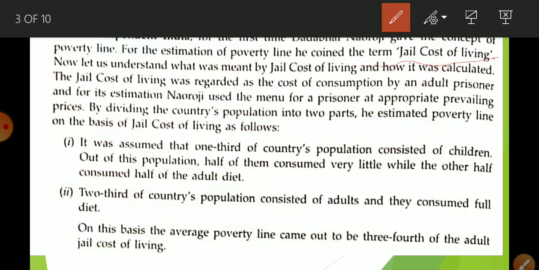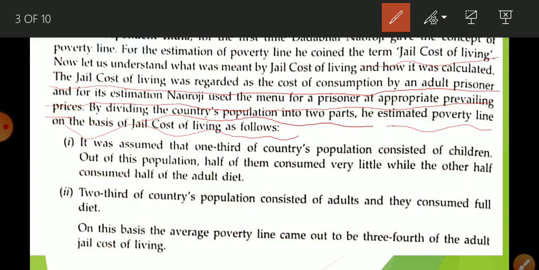So what is the jail cost of living? The jail cost of living was regarded as the cost of consumption by an adult prisoner, and for estimating, Naoroji used the menu for the prisoner at the appropriate prevailing price. By dividing the country's population into two parts, he estimated the poverty line on the basis of the jail cost of living.